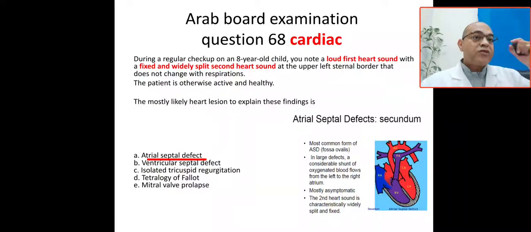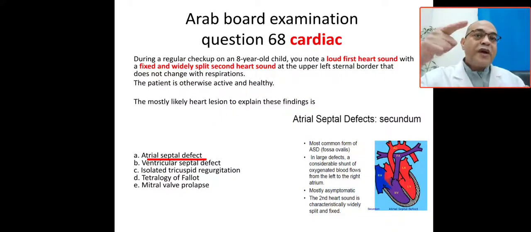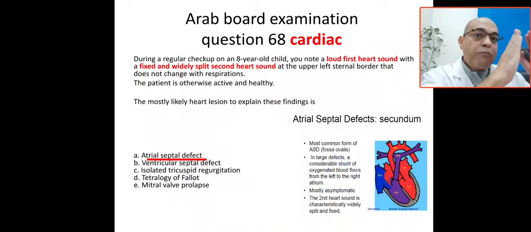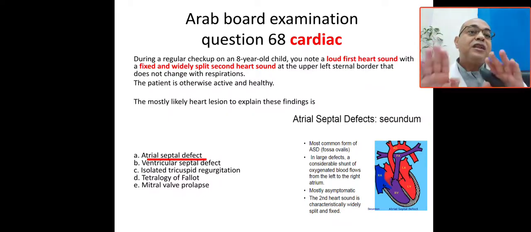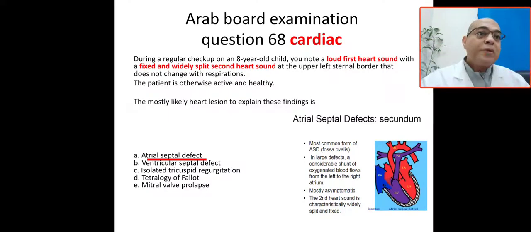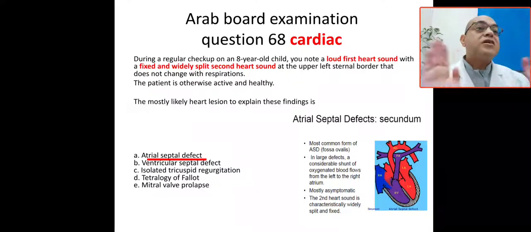This is a loud first heart sound, fixed and wide split second heart sound at the upper left sternal border that does not change with respiration. This is ASD, atrial septal defect. It will be asymptomatic and discovered on routine examination. It will be a left to right shunt. Characteristically, a fixed wide split second heart sound at the upper left sternal border that does not change with respiration.